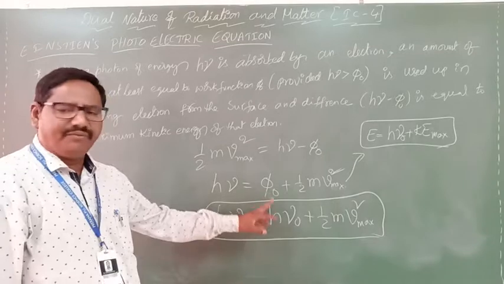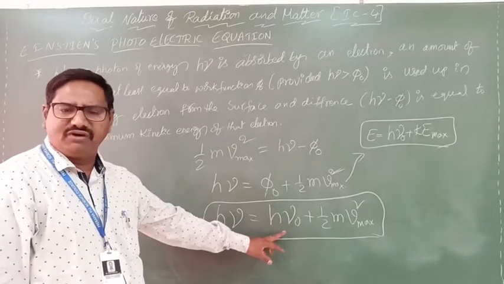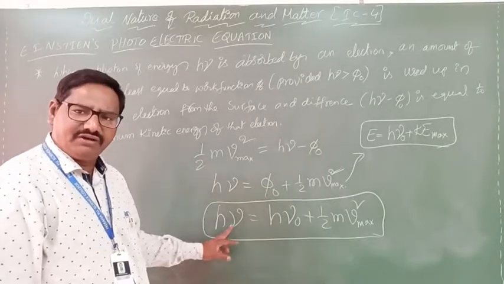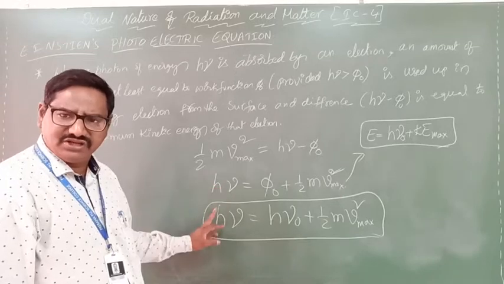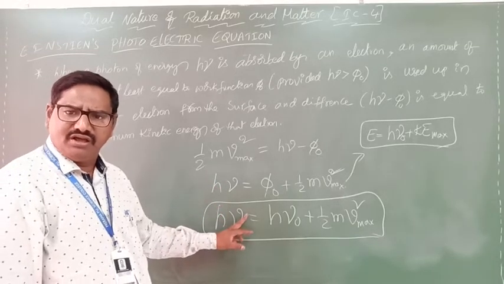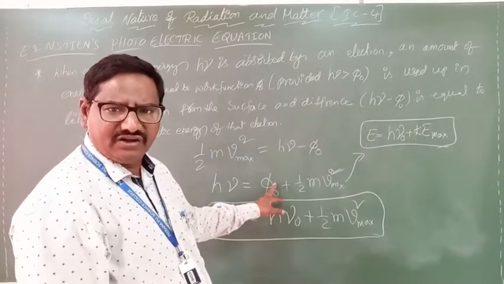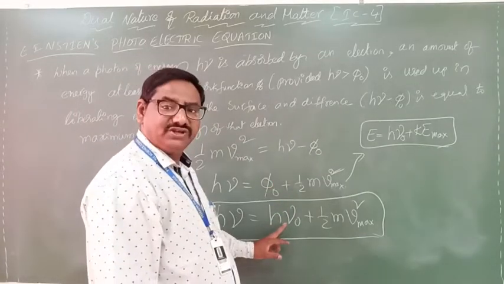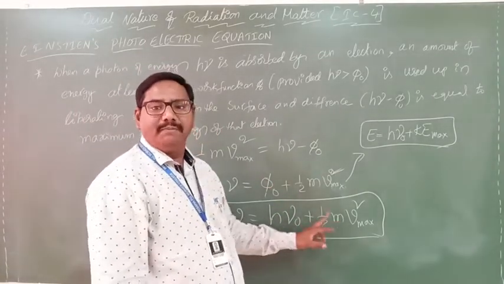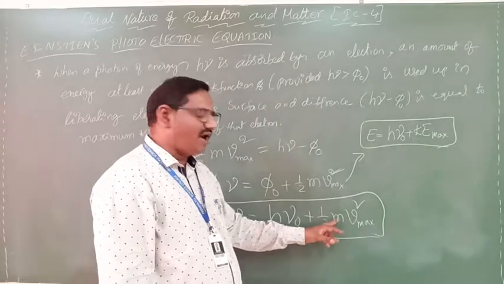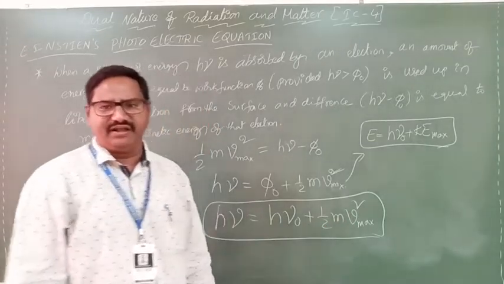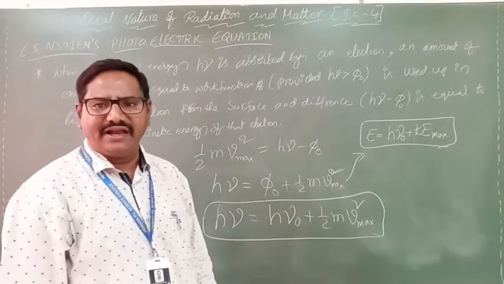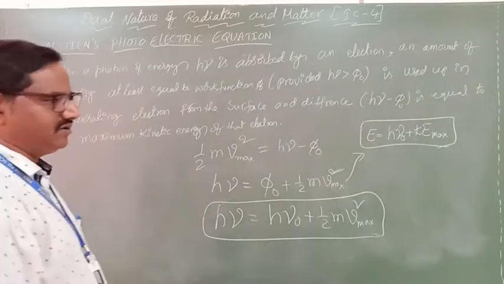In it, h nu naught is related to the threshold frequency. E is nothing but h nu, so h nu equals the work function phi naught, which is h nu naught, plus the maximum kinetic energy, half m v maximum square. Clear? This is Einstein's photoelectric equation.